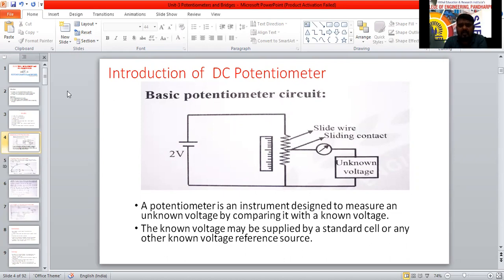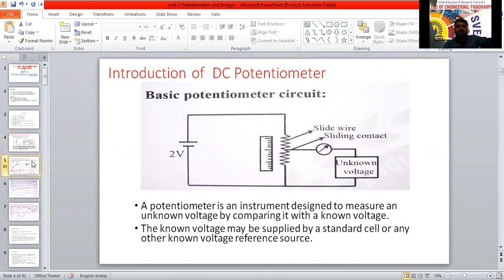It is simple; I think in the 12th standard you have studied this topic also. Potentiometer. Yes. Okay, so this is the basic potentiometer circuit diagram, and the potentiometer we are going to use for the measurement of the unknown voltage. Actually, it will give an accurate answer.